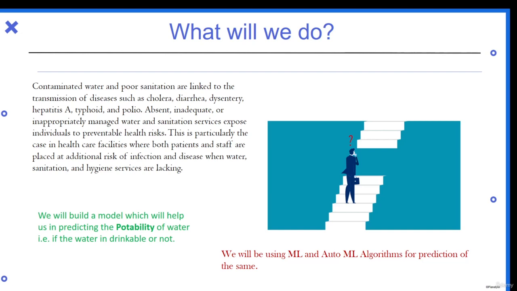So this was the problem which was stated in Kaggle. So we decided that we'll build a model which will help us in predicting the potability of water, that is, if the water is drinkable or not. In that we'll be using different ML and auto ML algorithms for prediction.